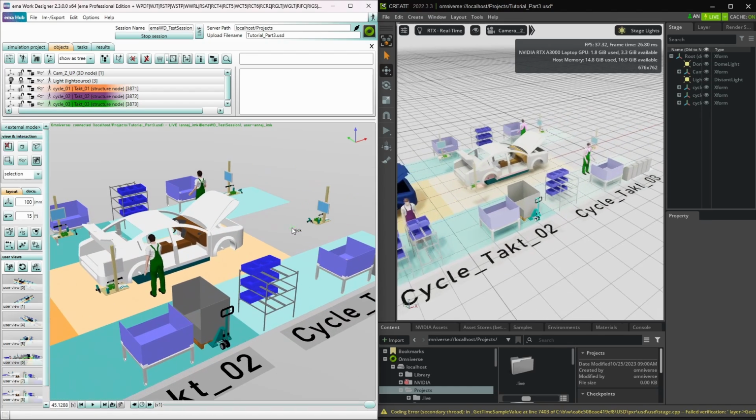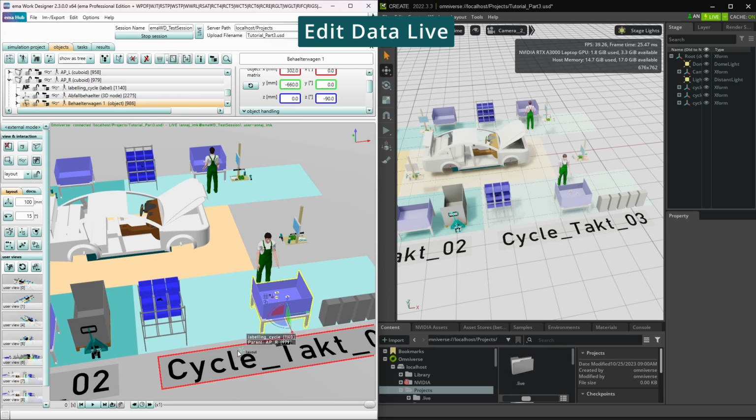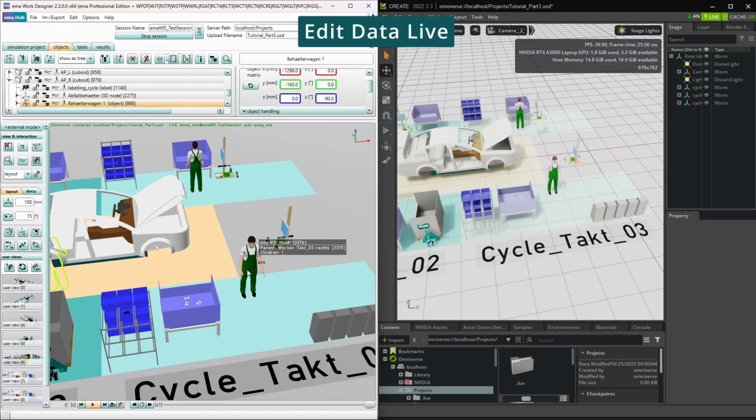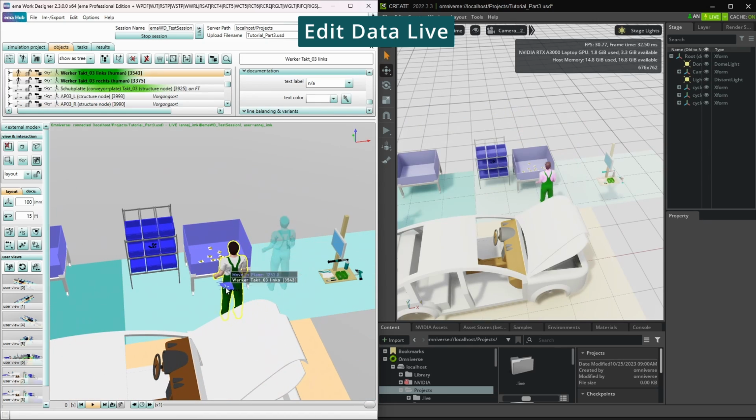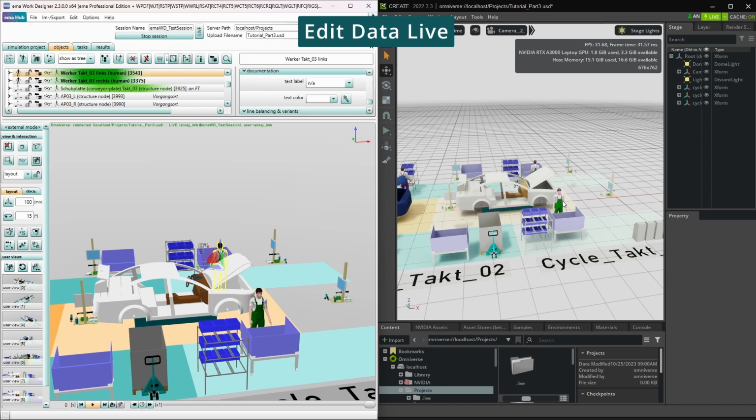So now we can make live changes to the workstation. For example, these containers still seem to be a bit far away, and I move them a bit closer to the chassis in IMA, which is taken over directly in the Omniverse. It's also possible to add objects from the IMA library.